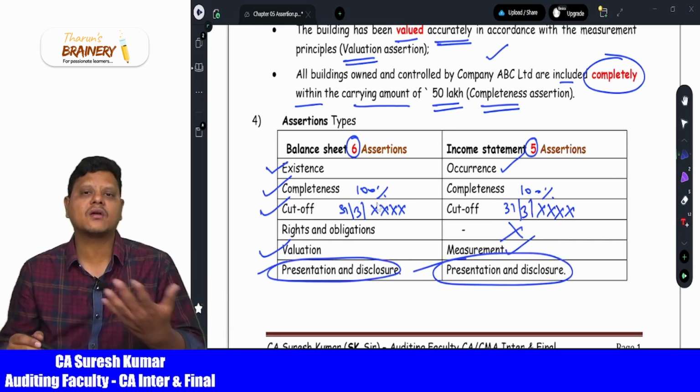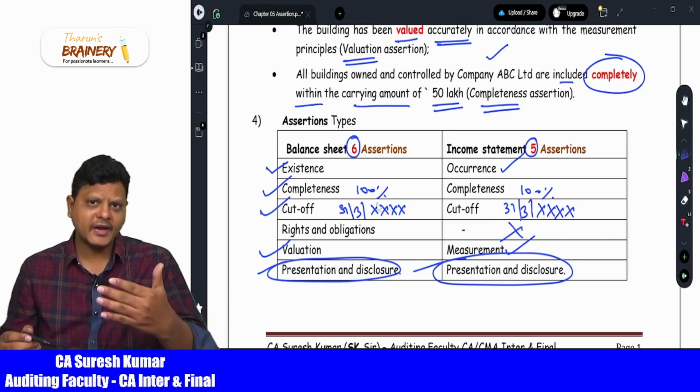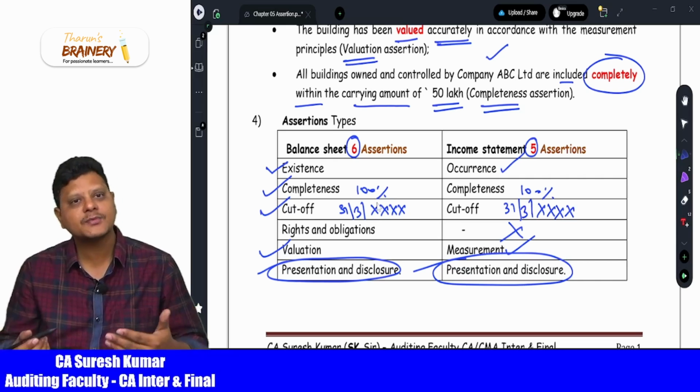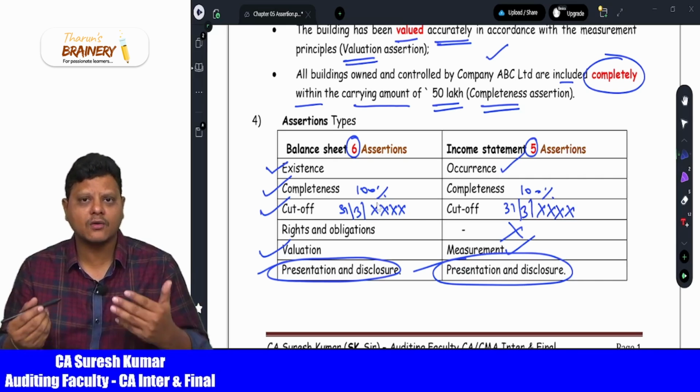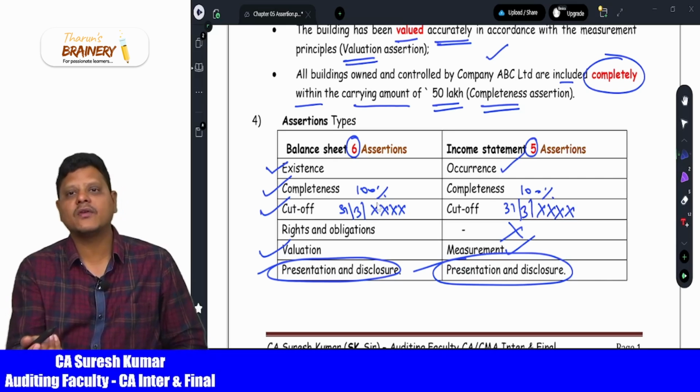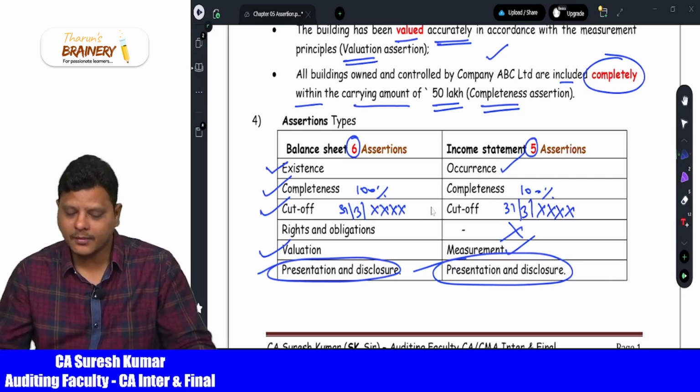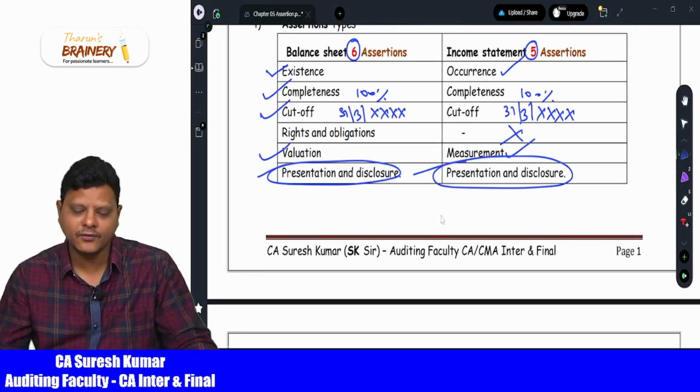Either balance sheet or profit and loss account, management has to present as per the applicable financial reporting framework, which means the Schedule 3 format and accounting standards. In profit and loss also the same concept, the management has to follow. That the auditor should verify properly.